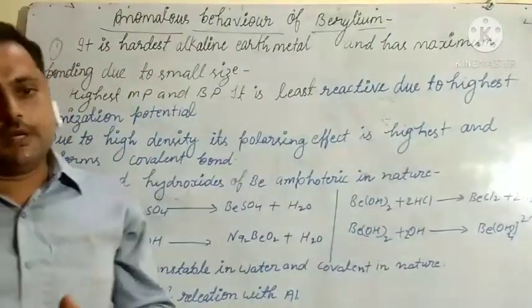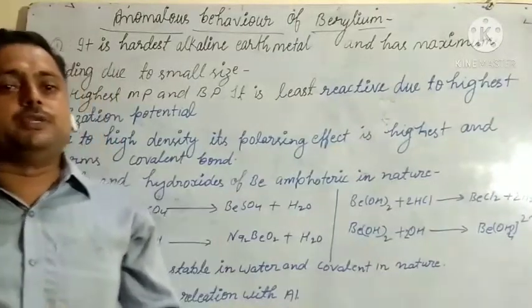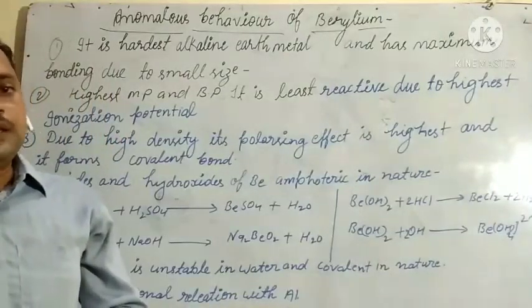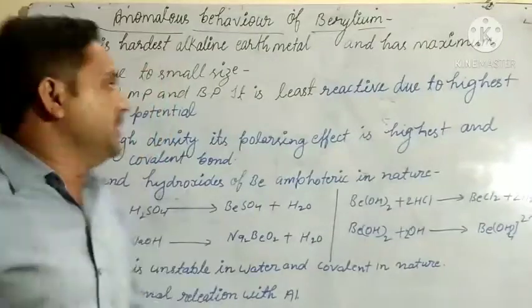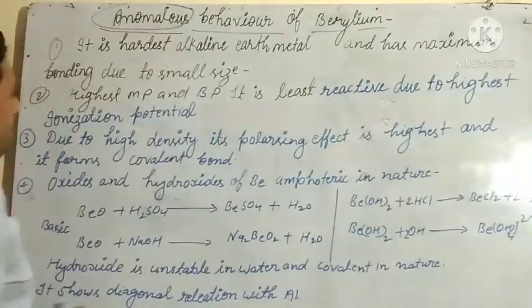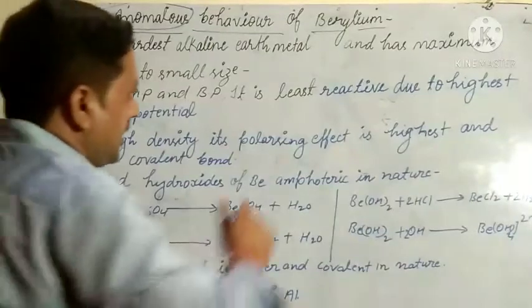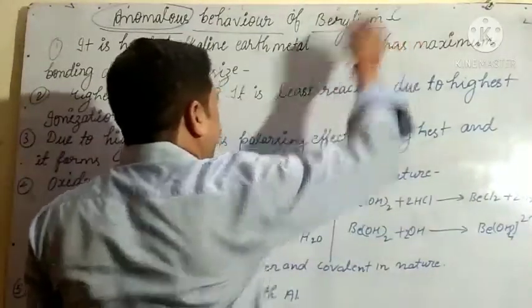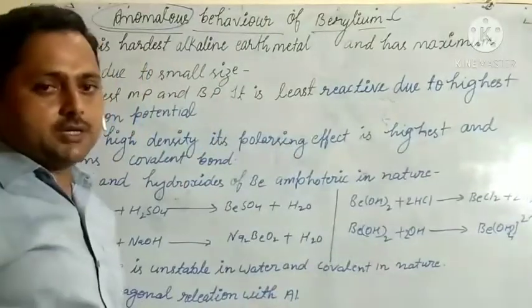So what is the reason, and why does it show different behavior, that we will discuss. Anomalous means different behavior from other elements of this group.